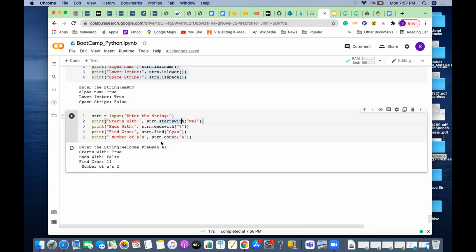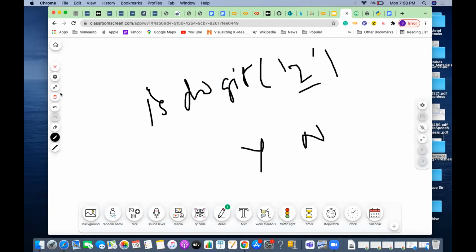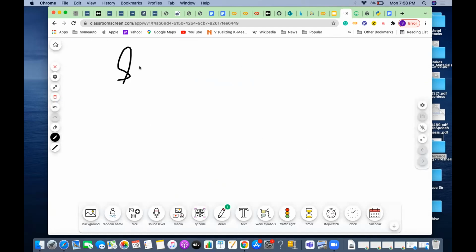For count, it is string dot count. This is the string name, whatever I'm trying, and count A. So how many times that element is there. These are pretty simple functions. I have assigned a string, so assume whatever the string is, you can do all those operations. How? You say dot and the method you are calling.